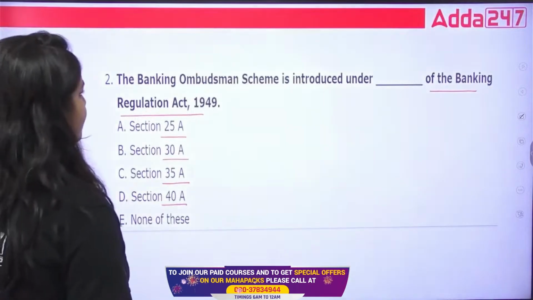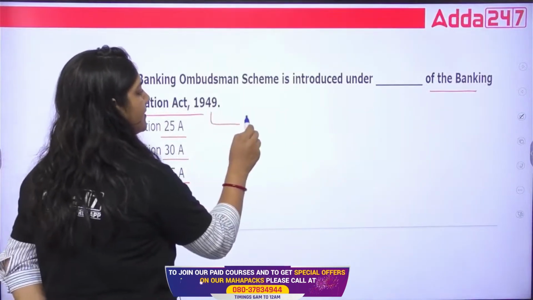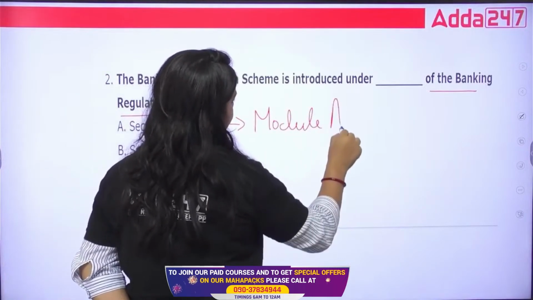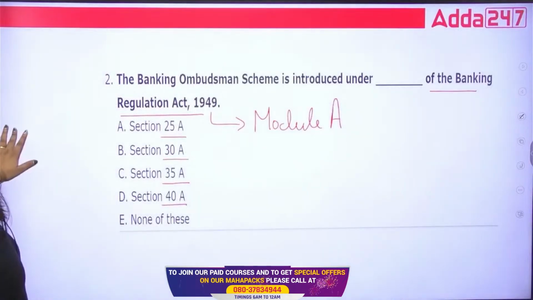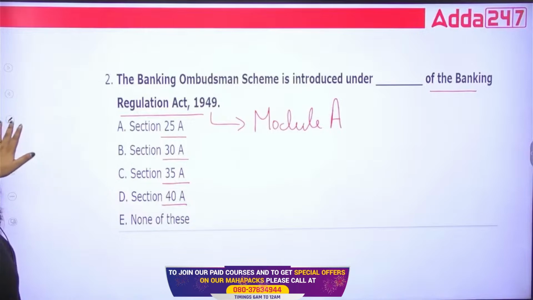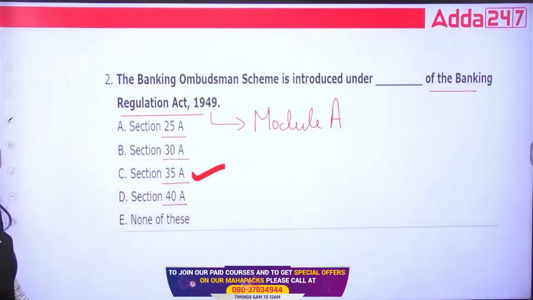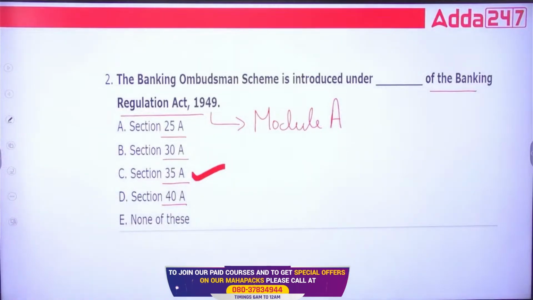Tell me class, under which section this is, because see, the Banking Regulation Act is basically from module A. So what is the exact answer? For the second one, the right answer will be section 35A. So C is the right answer here. Okay.